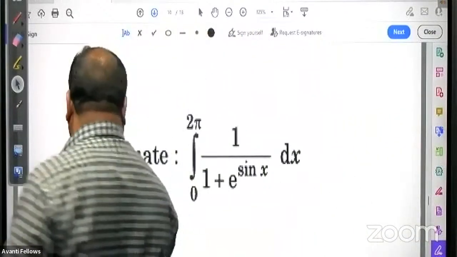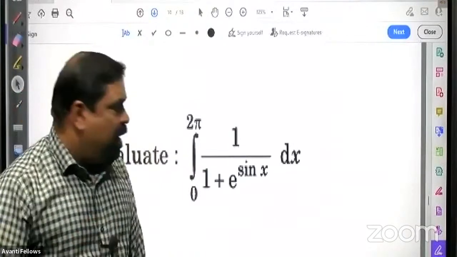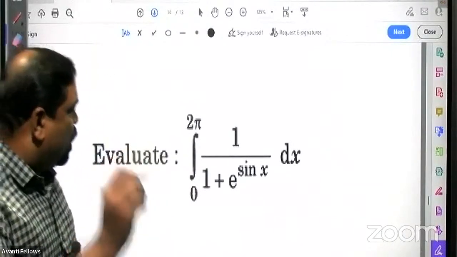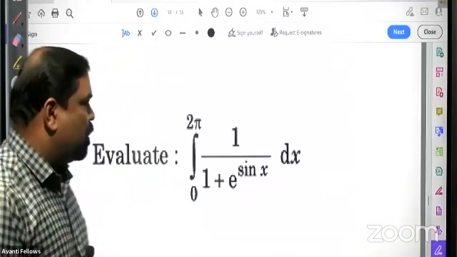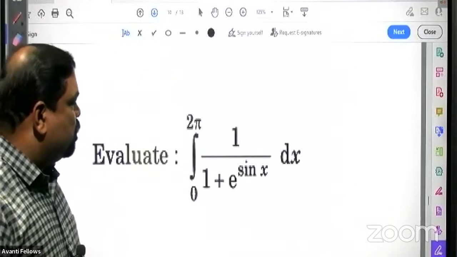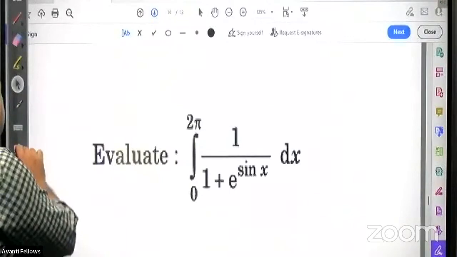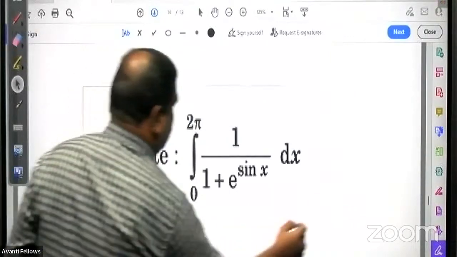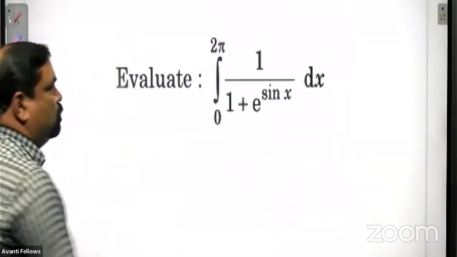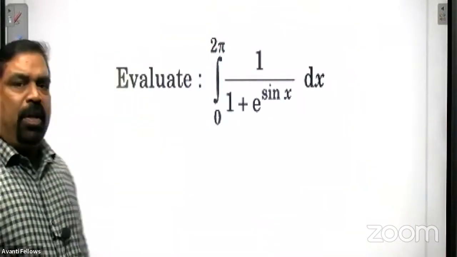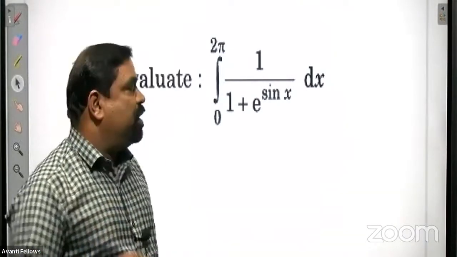Next problem. Evaluate integral from 0 to 2 pi of 1 by 1 plus a raised to sin x dx.